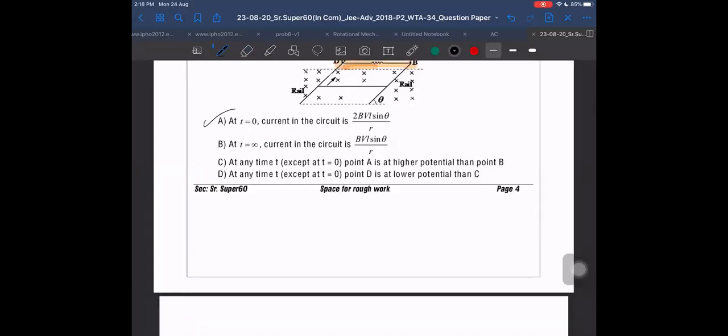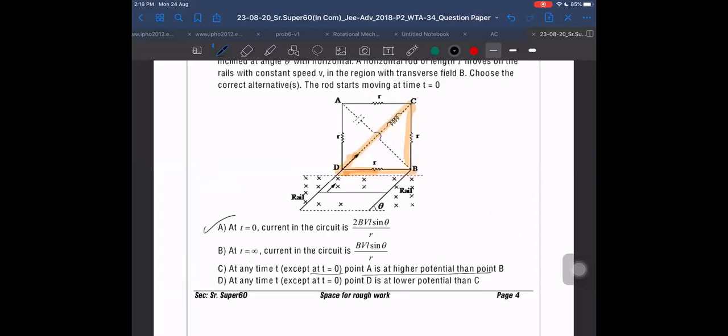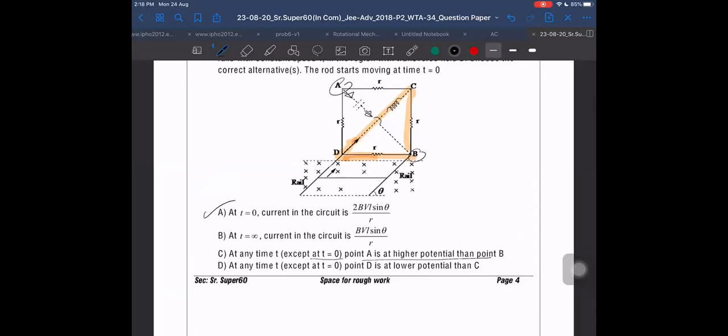At time t, except t equal to 0, point A is at a higher potential than B. I think it is right, because current is going through this side to this side. It seems right, but is it true or not? B is the lowest potential in this. Wait a second, how do I know it is the lowest potential? I have to check properly by seeing in which direction the current is flowing. Current may be flowing in the opposite direction, let us say.